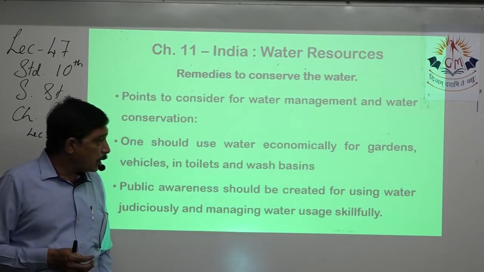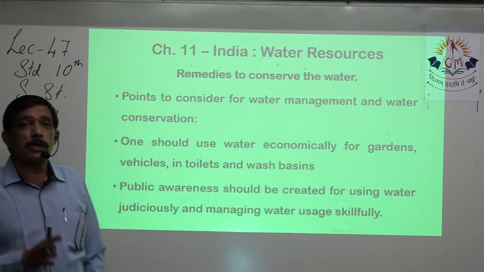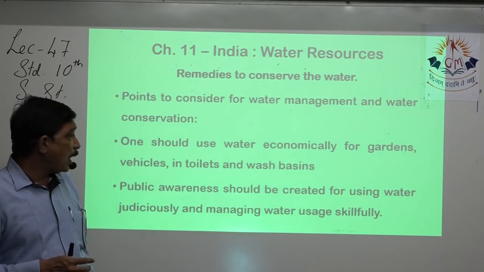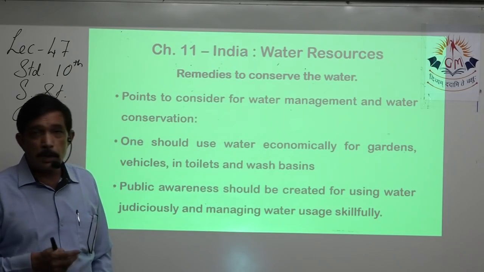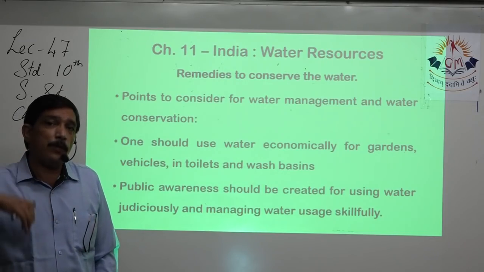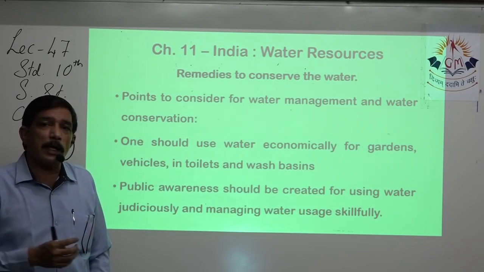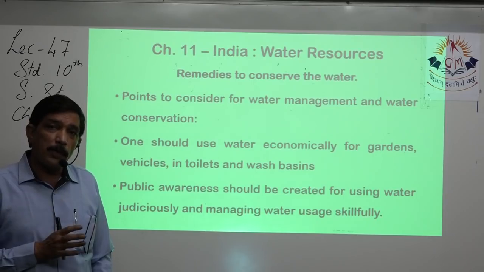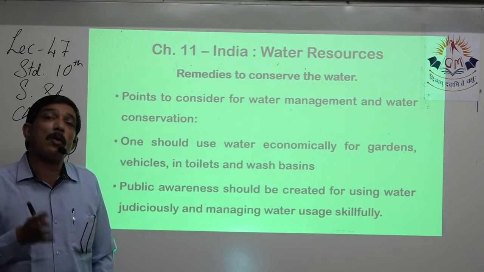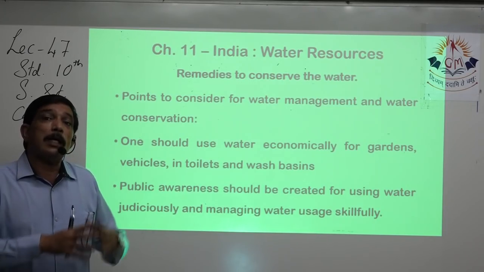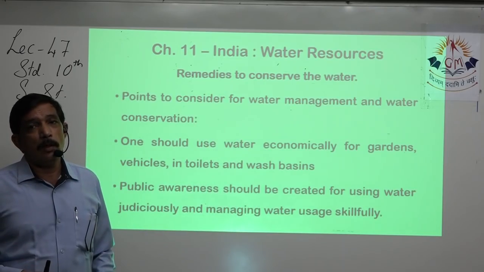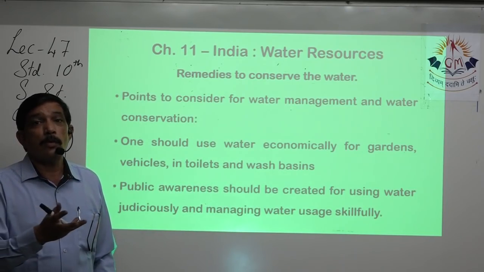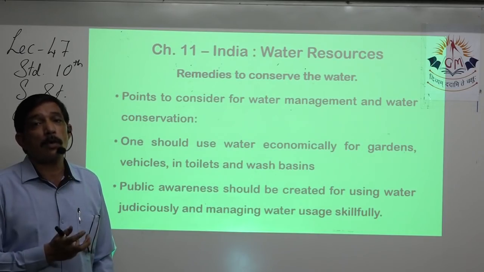Public awareness should be created for using water judiciously. That means again wisely, and managing water usage skill. If each and everyone, that's self-awareness. So if each and everyone uses water economically or judiciously or wisely, then collectively we can conserve lots of water. We can save lots of water.